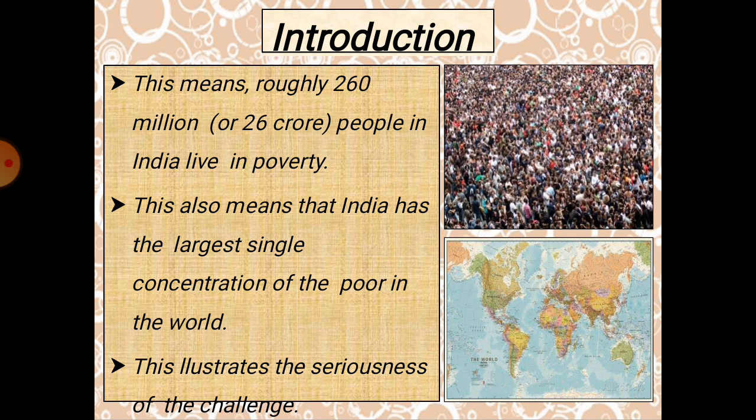About India's condition, around 36 to 37 crore people are included as poor people. And this means that India has the largest single concentration of poor in the world. So India is the nation having the maximum number of poor people.